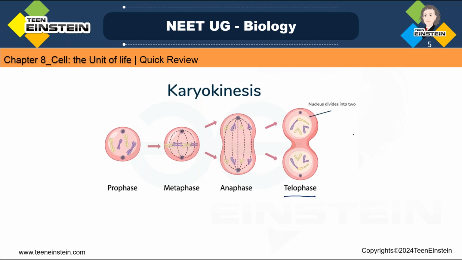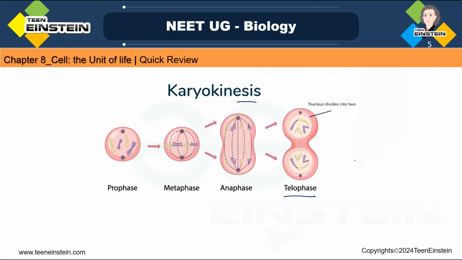Okay, then here you can see the cytokinesis. The first step, karyokinesis, is this one, right? After the nuclear division or karyokinesis, cytoplasmic division also will take place.